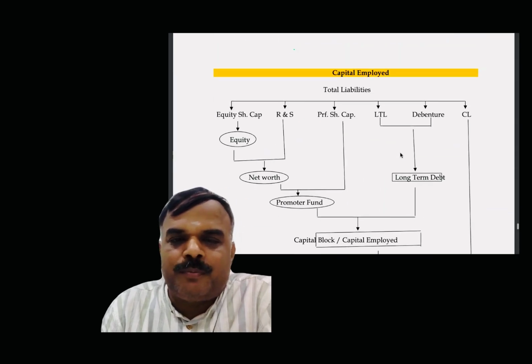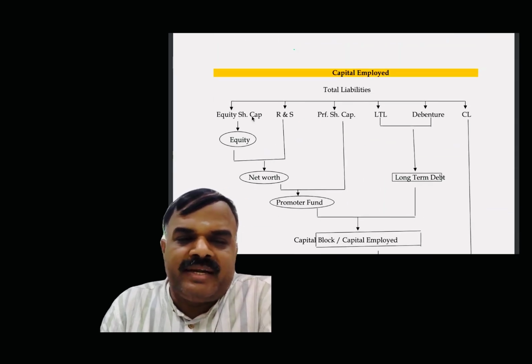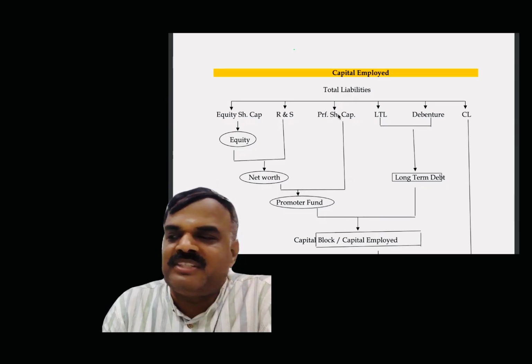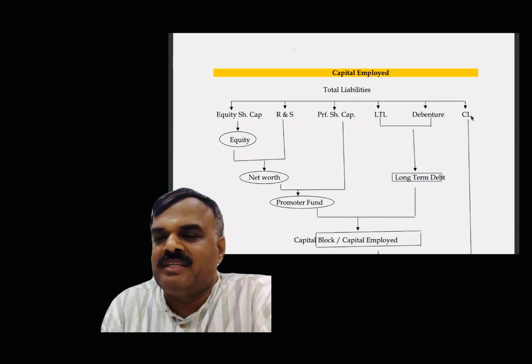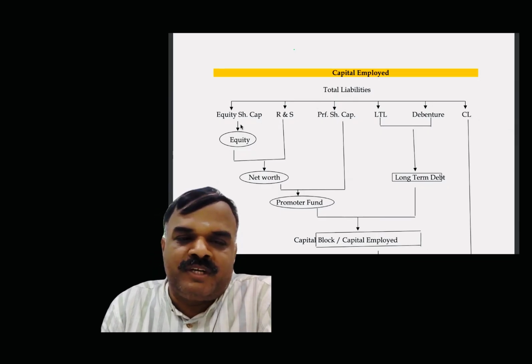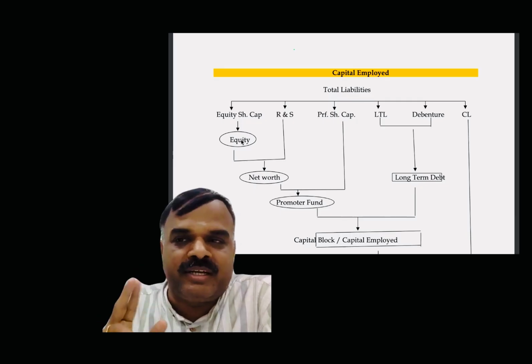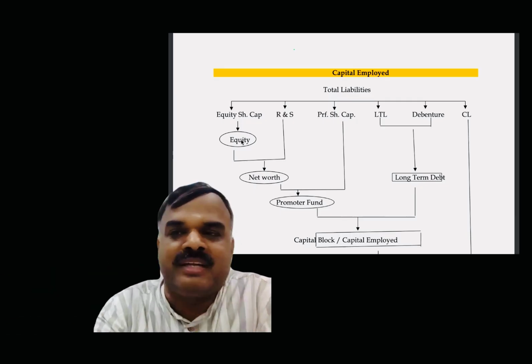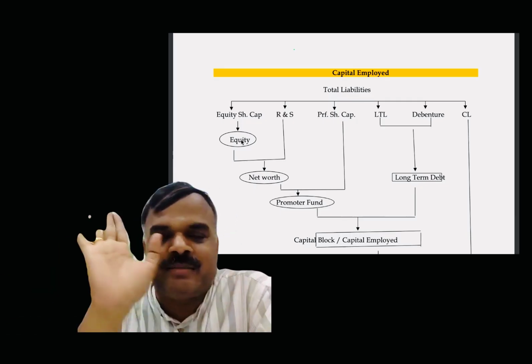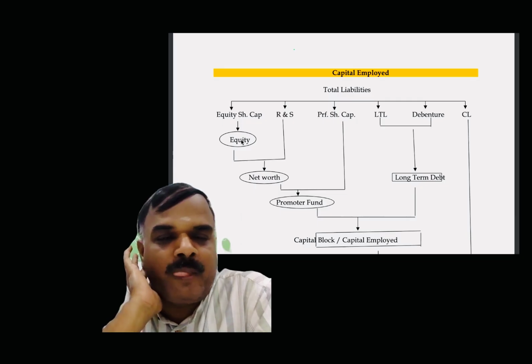The chart will help you. Total liability consists of equity share capital, reserves and surplus, preference share capital, long-term loan, debenture, and current liability. Equity share capital is also called equity. Wherever equity comes, you can consider only equity share capital alone. Alternate assumptions I have mentioned: reserves and surplus also somebody will tell form part of equity. But the general assumption is equity represents equity share capital.